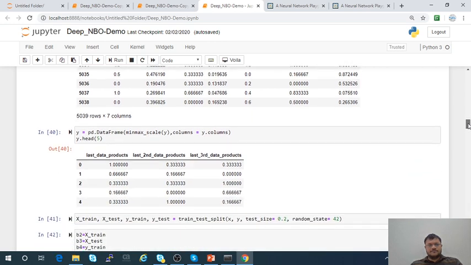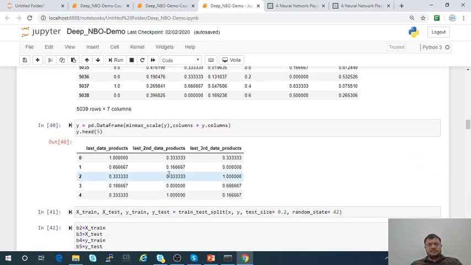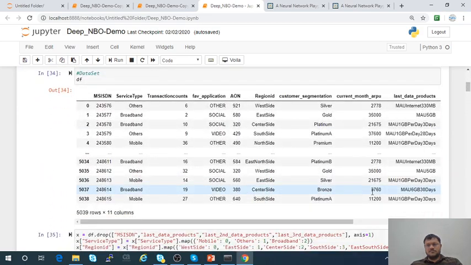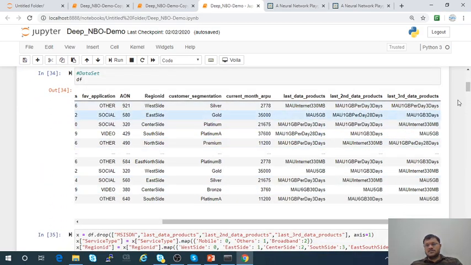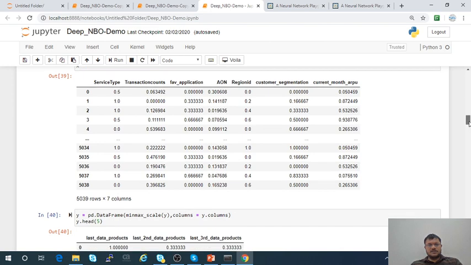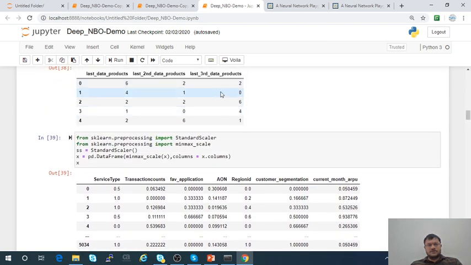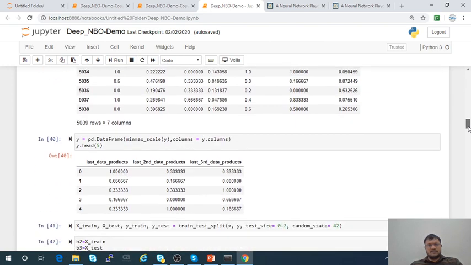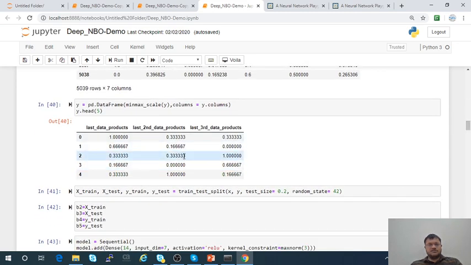And the similar thing I did with the other information: I encoded these values, and then I performed the normalization. I have performed the min-max scaling here also. So after that it looks like this, this is my encoding part, and then I performed the min-max scaling on this also, so again my values are between 0 to 1 here. So now what I did, I have taken 80% as training data, and 20% as my testing data.